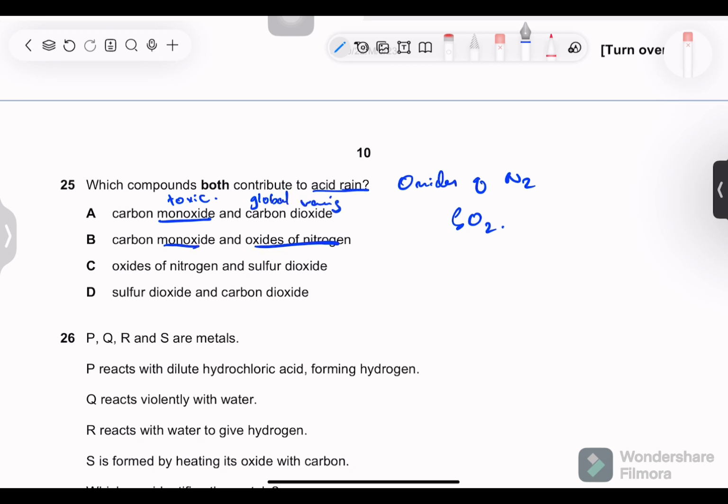Same over here. Oxides of nitrogen is correct, but carbon monoxide is wrong. C is correct. Oxides of nitrogen and sulfur dioxide. Again, carbon dioxide is coming, which we don't want.